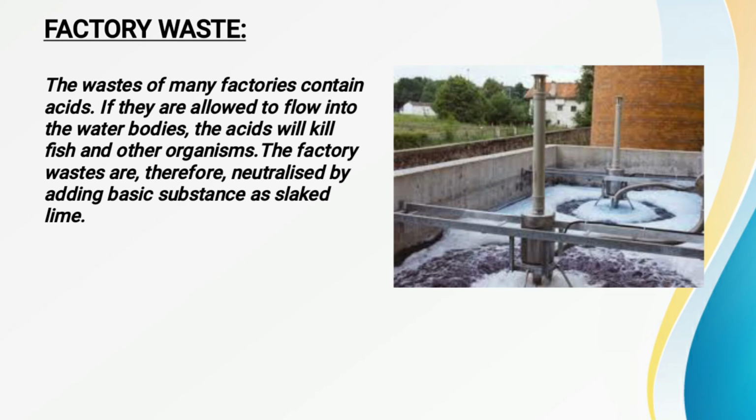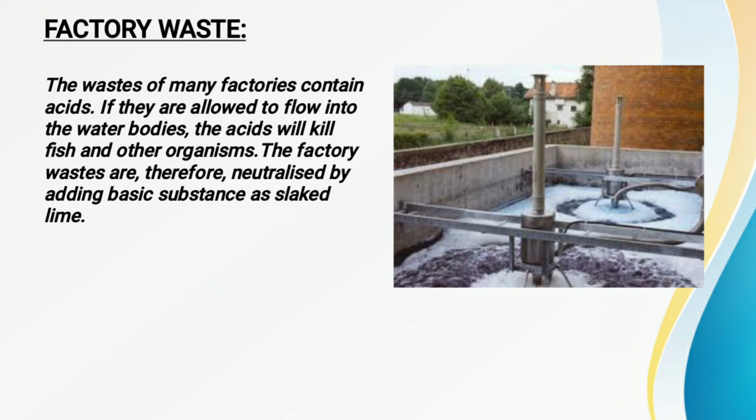If these wastes are allowed to flow into the water bodies, where different kinds of aquatic animals are living, the acids present in this waste will go into the bodies of the fishes and other aquatic animals. It will harm these animals, and sometimes it kills the aquatic animals as well as other aquatic organisms.